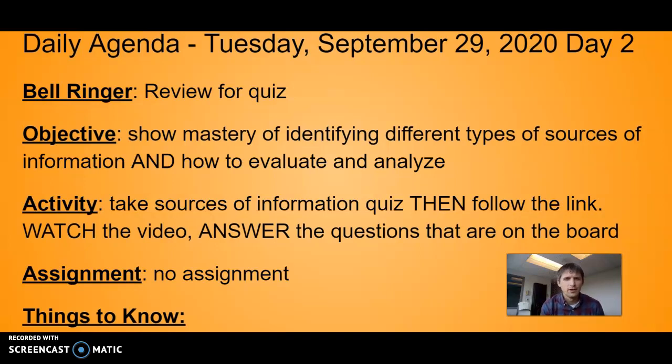Okay, good afternoon. Here's the agenda for today. We reviewed our notes for our quiz that we were going to take today over sources of information. So you had note sheets on CARP, which stands for currency, accuracy, authority, relevance, and purpose. And you also had note sheets on evaluating an online resource and what is a primary and what is a secondary source of information and some of their characteristics.